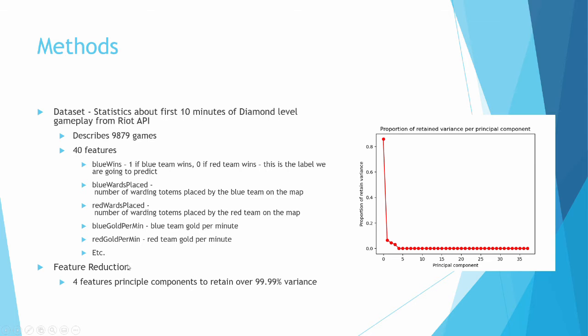As for our feature reduction, we ended up reducing the dimensionality of our data by performing PCA on it. And as you can see over here on the right, we have a graph of the proportion of retained variance per principal component. The first principal component is clearly the most important at 85% of the variance of the entire data set. If we use the first 4 principal components of this data set, that'll actually end up being 99.99% of the variance. So this will reduce the computational complexity of our supervised learning techniques accordingly.